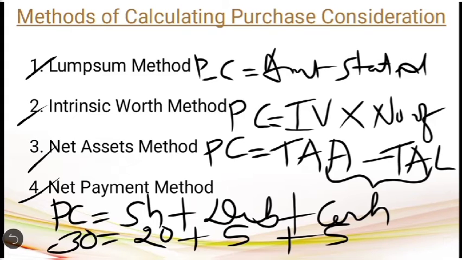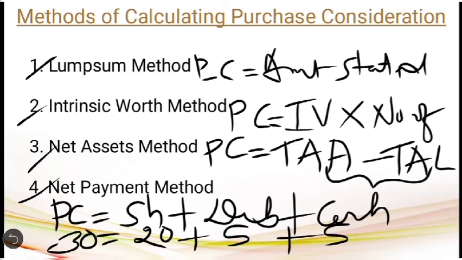So these are the different methods of calculating the purchase consideration. Usually in the question we will come across only two methods, that is the net asset method and the net payment method. But many a time students get confused whether we have to apply the net asset method or the net payment method to calculate the purchase consideration.